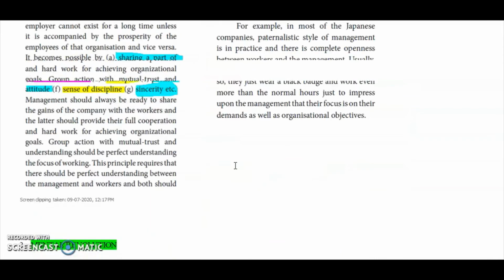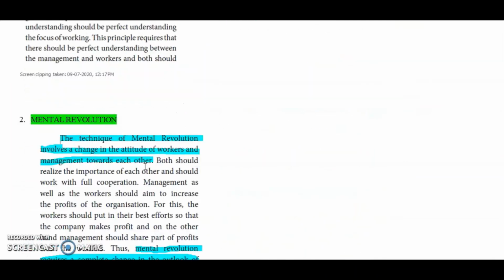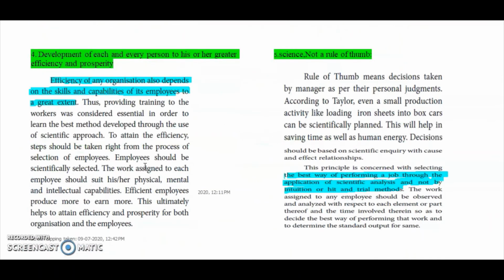So what is the next one? Development of each and every person. The efficiency of the organization always depends to a great extent on the skills and capabilities of its employees. So what do I have to do? I have to appoint very efficient and capable employees.